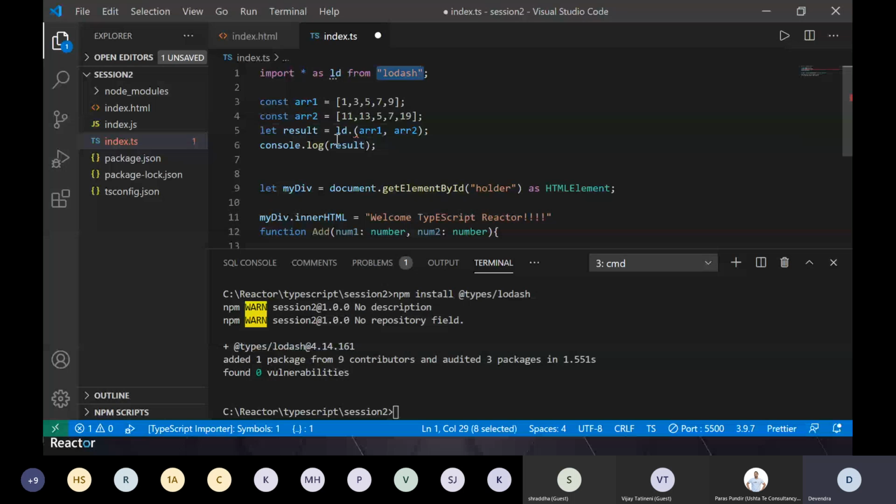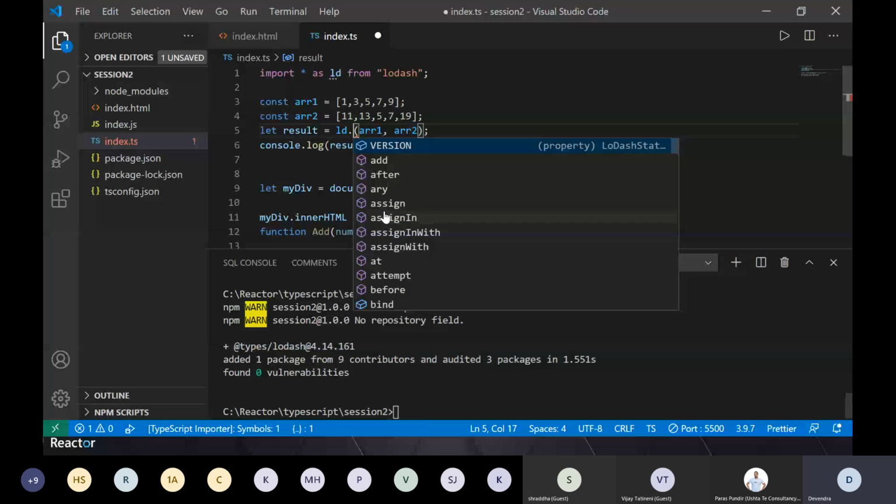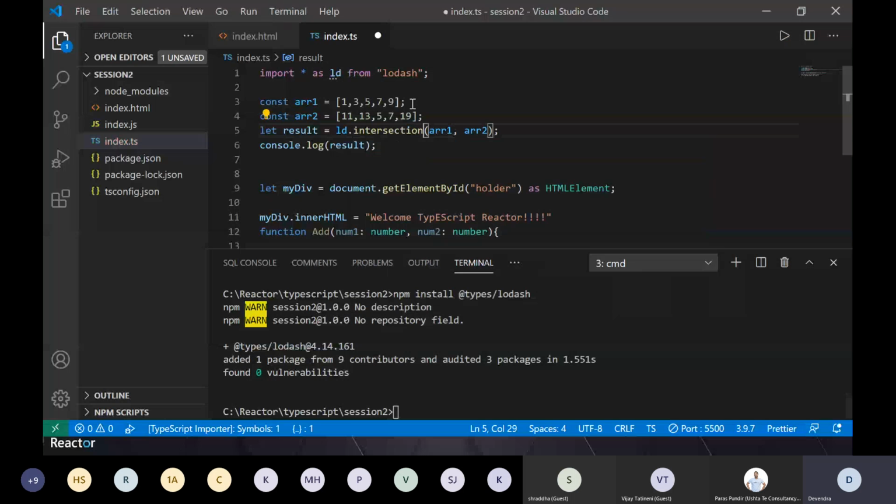And now if I do ld dot, see, I will get all the options which are available in this library, right? And one of them which we are using is intersection. So you do an intersection and it will run and log it, right? I will not run it and show it because it's simple, again, tsc commands to run it. But this is what a type declaration is.